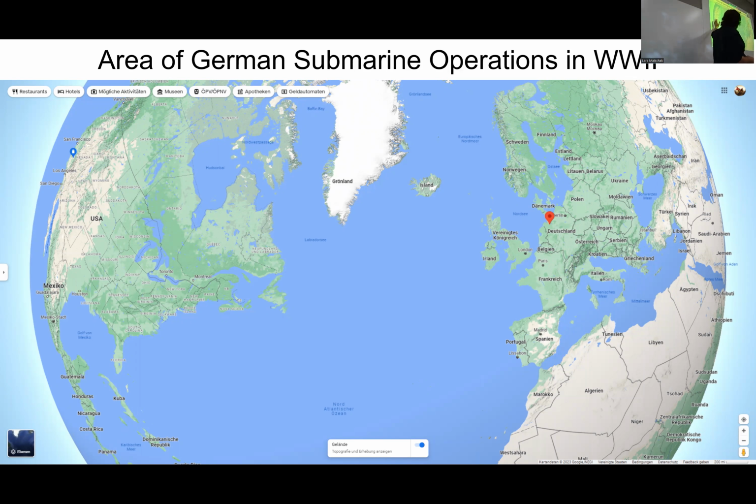So here for you, a bit clearer with the boundaries shown and not the clouds. You can see that New York is over here, the focal point, that pin there, the location of the bunker I want to talk about. And this, of course, also is the main area of the operations of German submarines in World War II. You may be aware of a movie. Who has seen Das Boot, The Boat? Have you heard about the movie? Yeah, I'll return to that later in this lecture, probably not today.